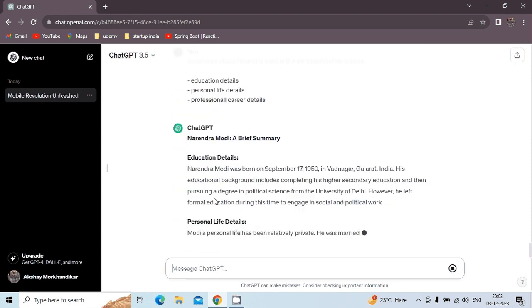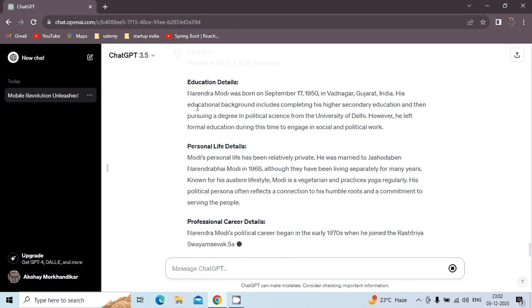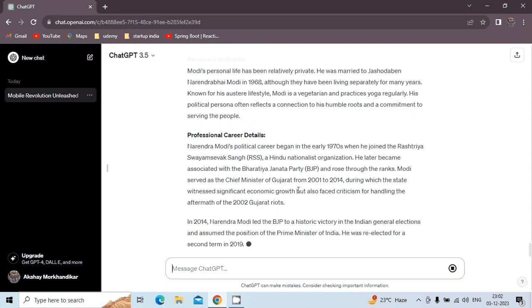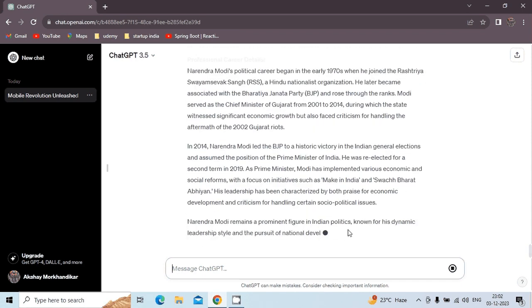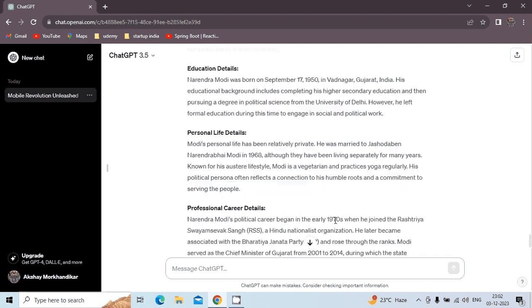So this is about ChatGPT. I want everything in a disciplined criteria way. You have to understand this, and in this way you have to communicate with ChatGPT.